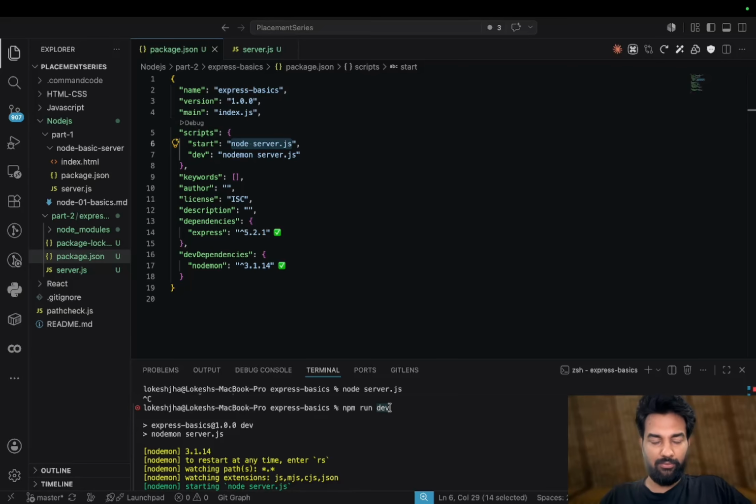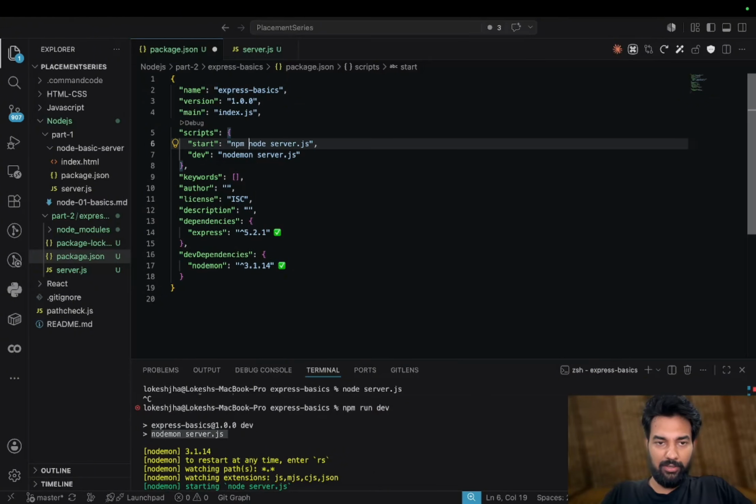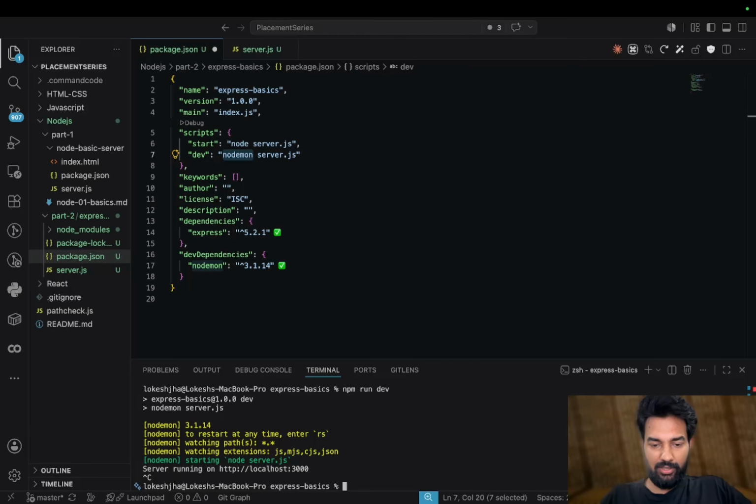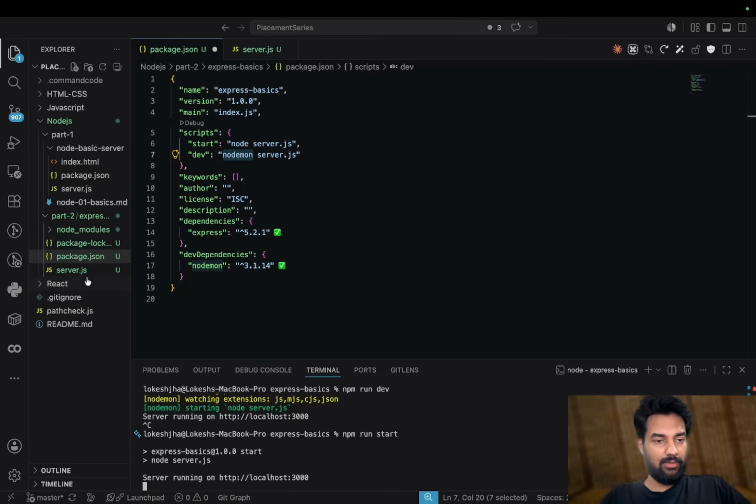For this dev, we put what command needs to be running in the background, that is running here. Currently it is only two words, but later it can be big. Like, I want to do this setup before that, I want to do npm run build and then this. So there could be more setup for what I need to do when I start. Now you are thinking why we have node and nodemon. So if you see start, it is started here.